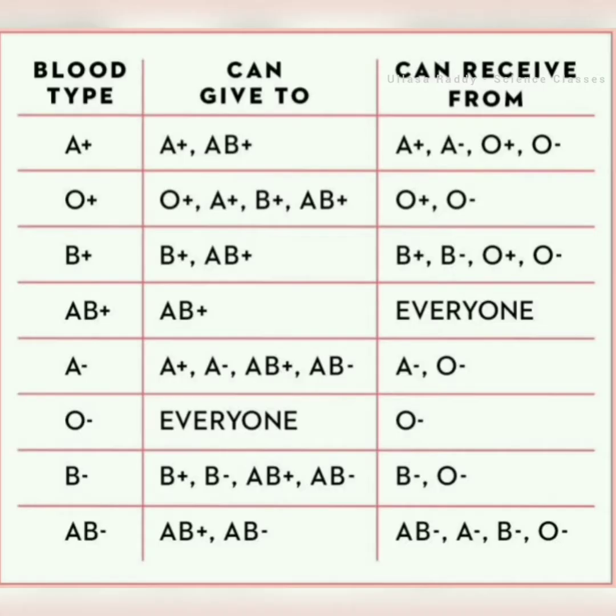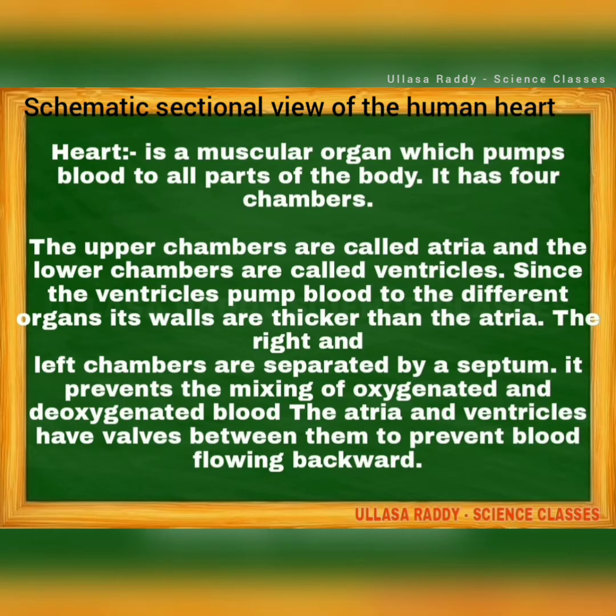See this, the blood types are A, B, AB, O. The four types are there. In that, the positive, like A positive, is called the rhesus factor. A positive, O positive, B positive, AB positive, A negative, O negative, B negative, AB negative. Who can give blood and who can receive blood, that chart you should remember.